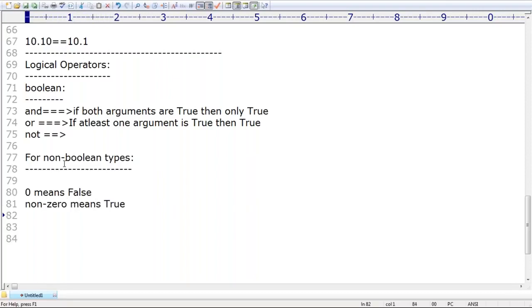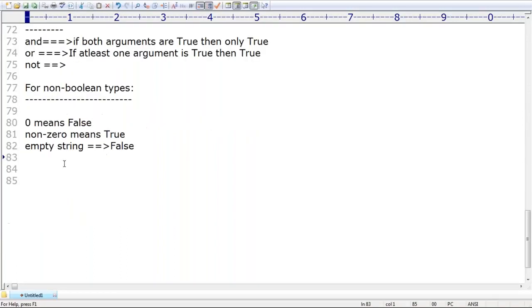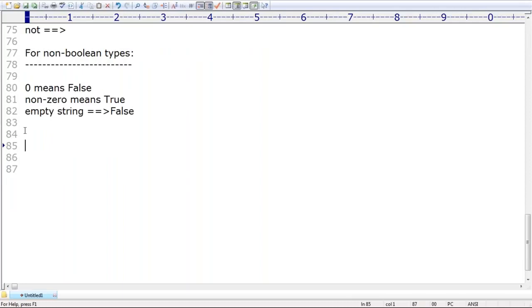Next, the empty string. An empty string is always treated as false. Just keep these points in your mind. What does 0 mean? False. Non-zero means true. The empty string is always what? False. Keep these points in your mind. Don't get confused, I'm going to talk about more important loopholes.